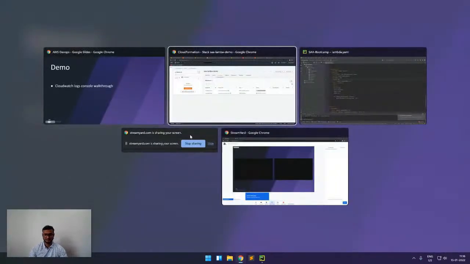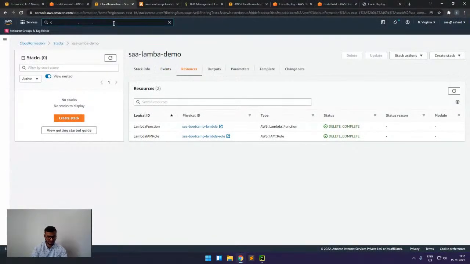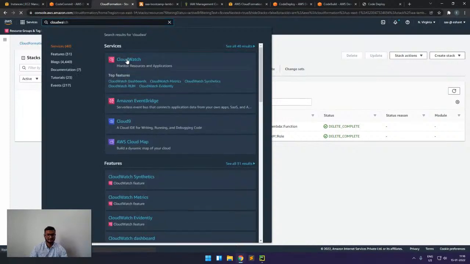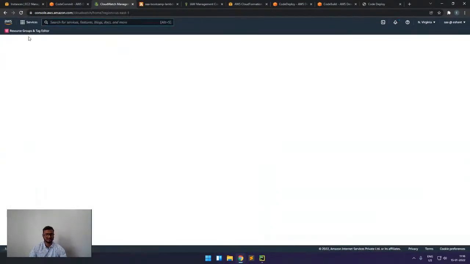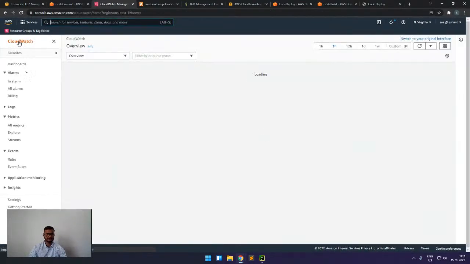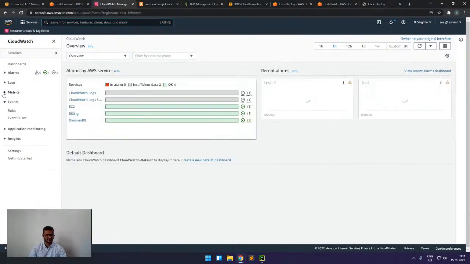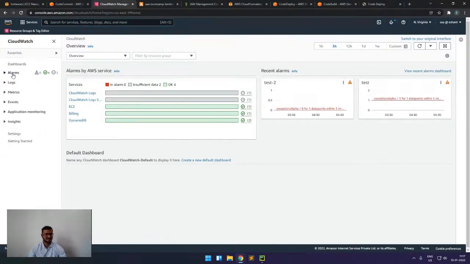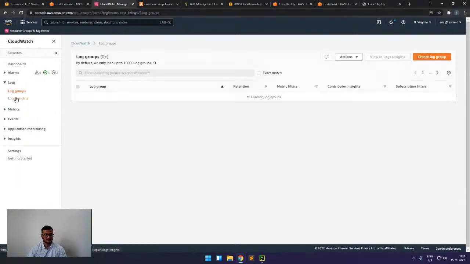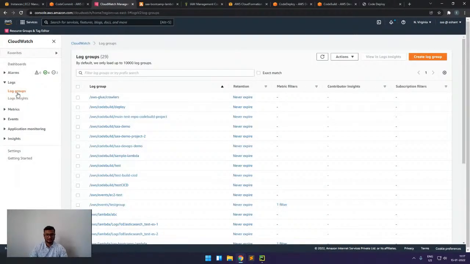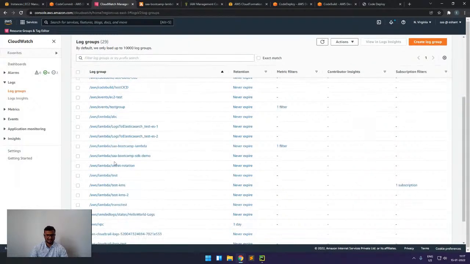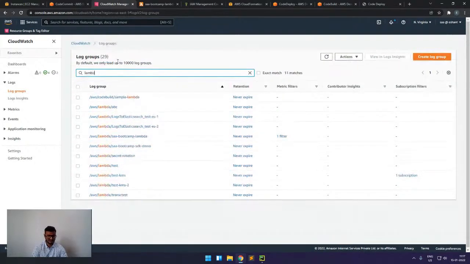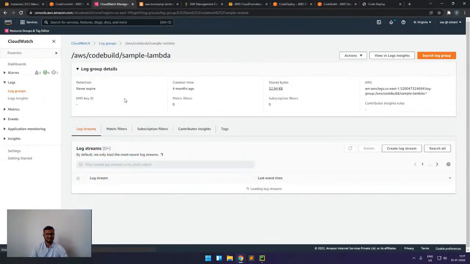So now we will go to the CloudWatch logging part. All the logging and monitoring things that we saw come under the umbrella of CloudWatch. Here we have multiple services available. In this, first we will understand the logs. Here we can see we have a concept of log groups. For example, for Lambda, we have this log group. So we can see we are in this log group.